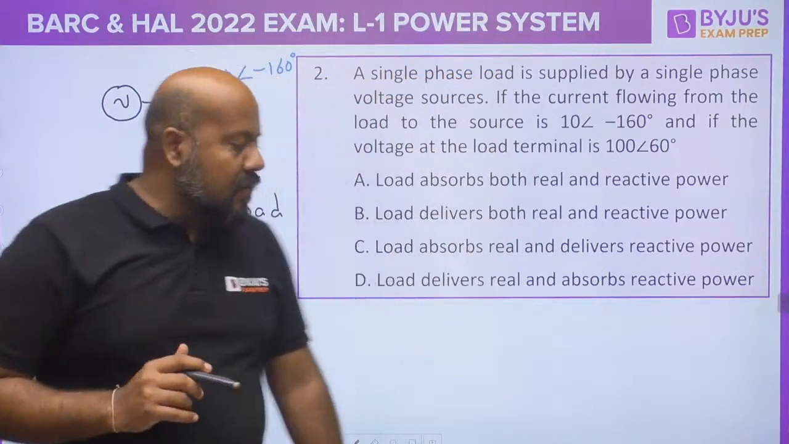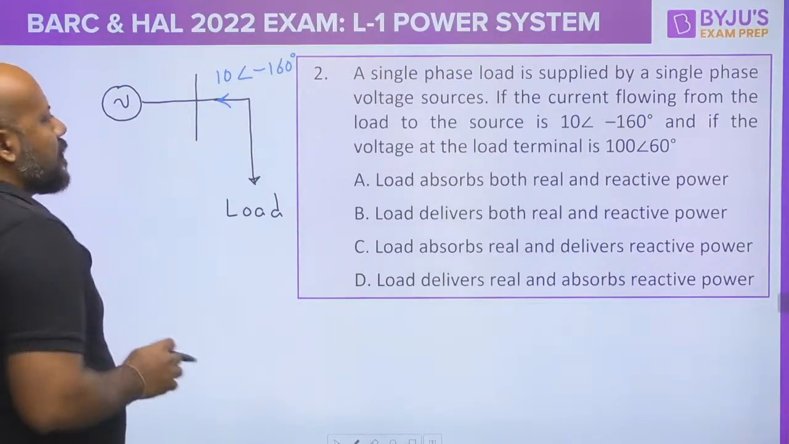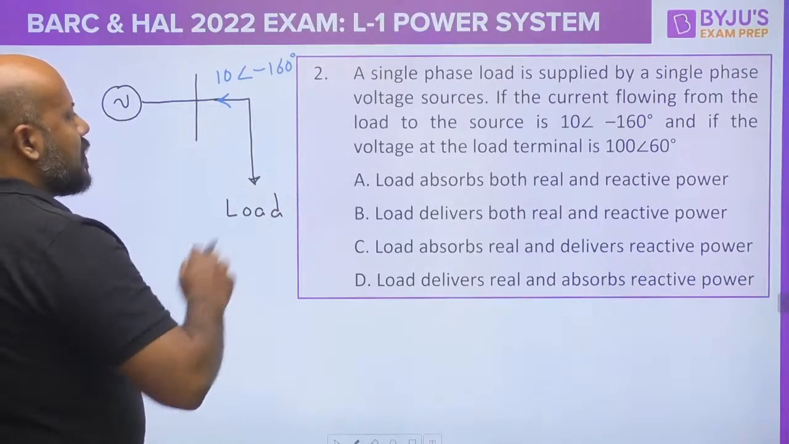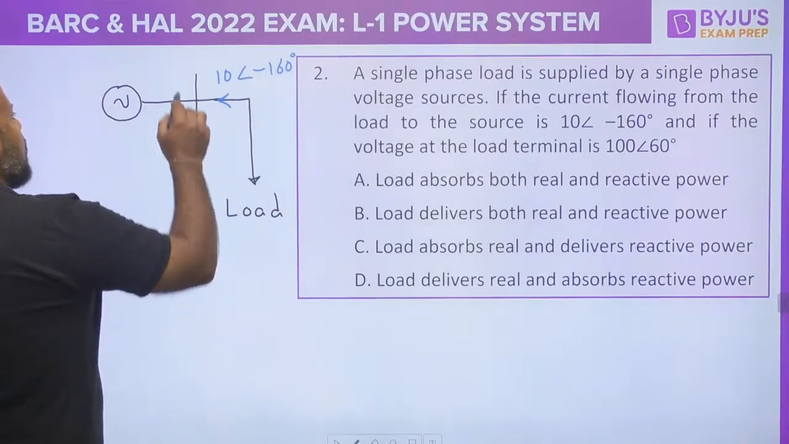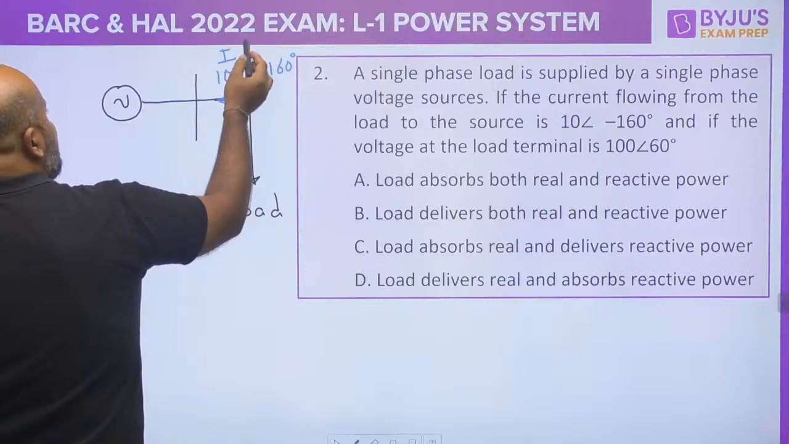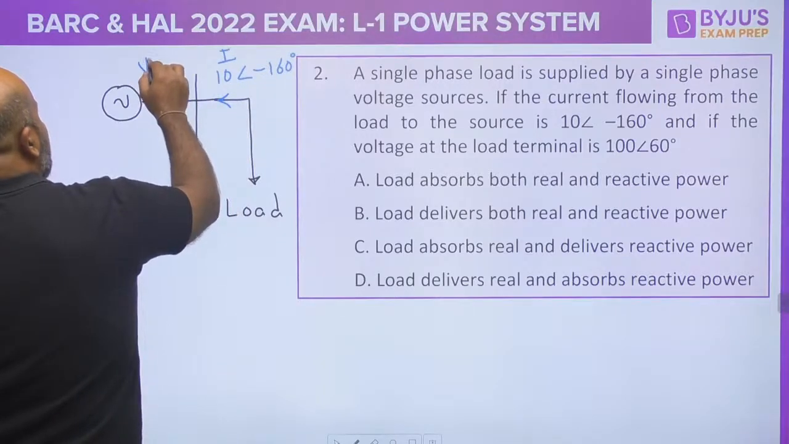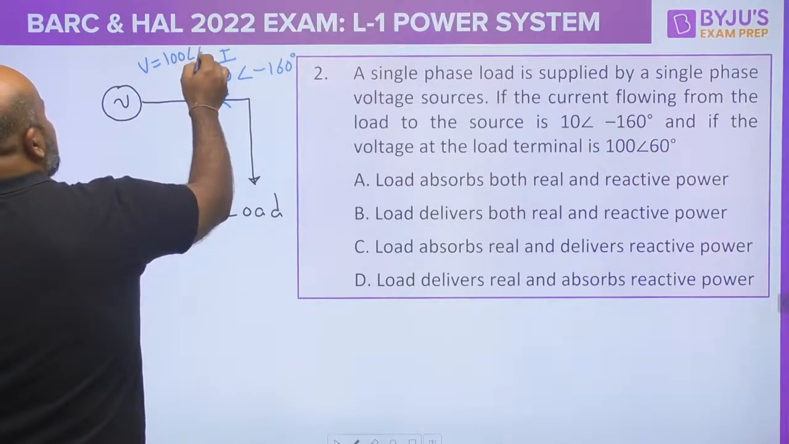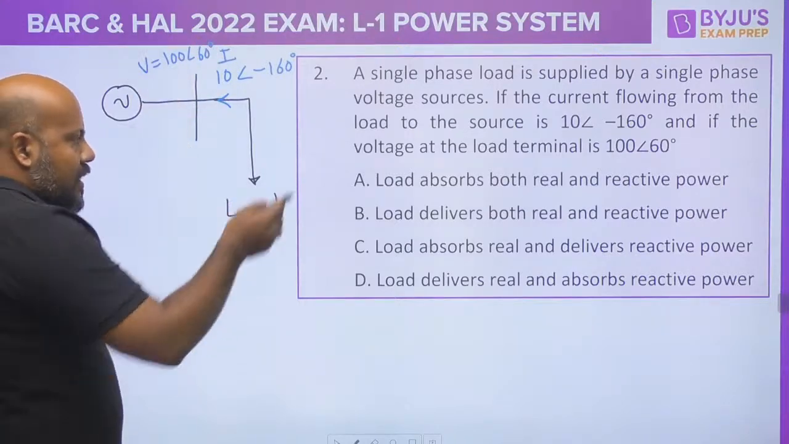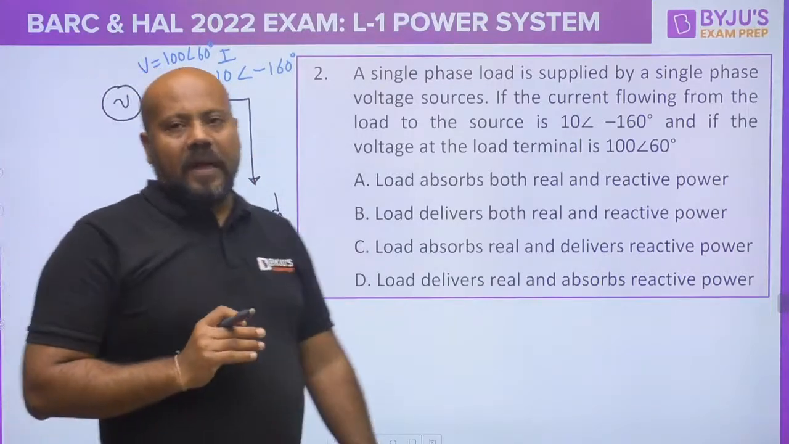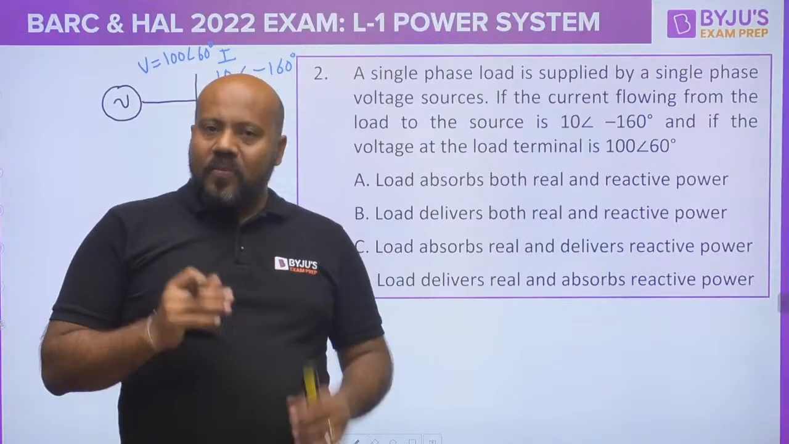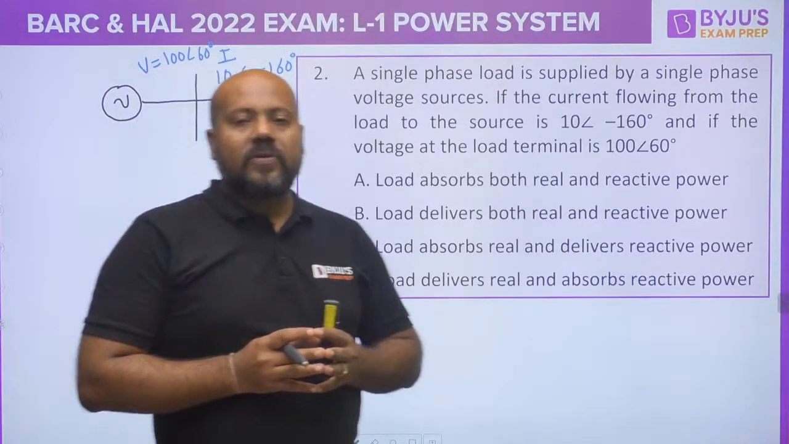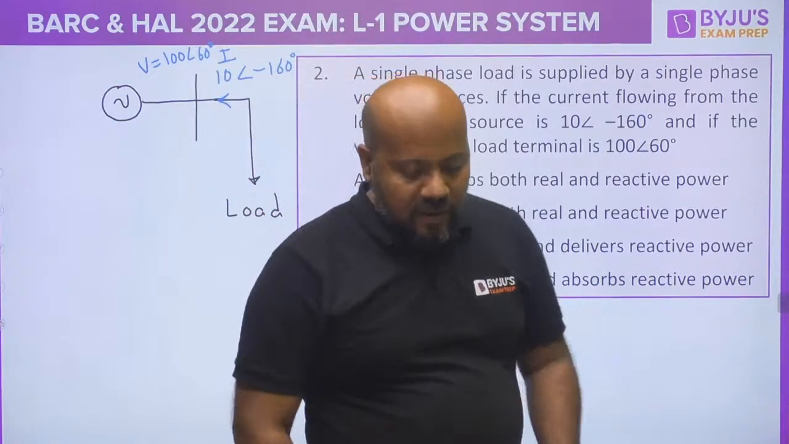Now the voltage is also given. The voltage at the load terminal is 100 angle 60 degrees. This is the current, and the voltage is given as 100 angle 60 degrees. Now it asks what is going to be the nature of the real and reactive power. You must know the sign convention for source and load. Everybody just tell me in the comment section, are you comfortable?